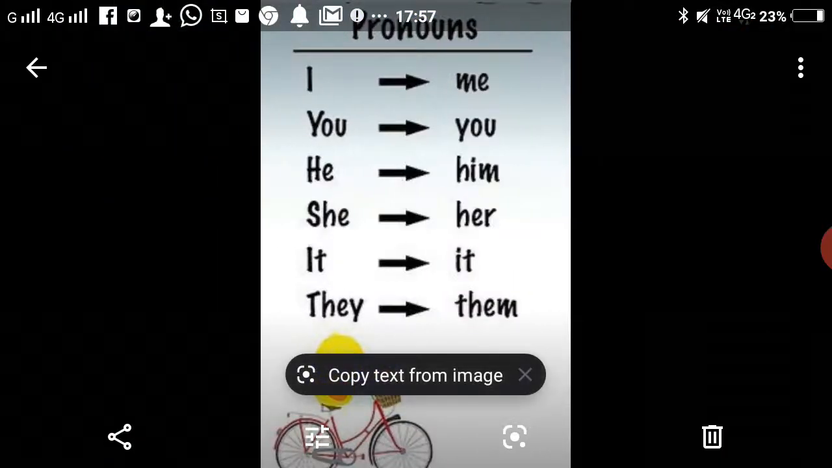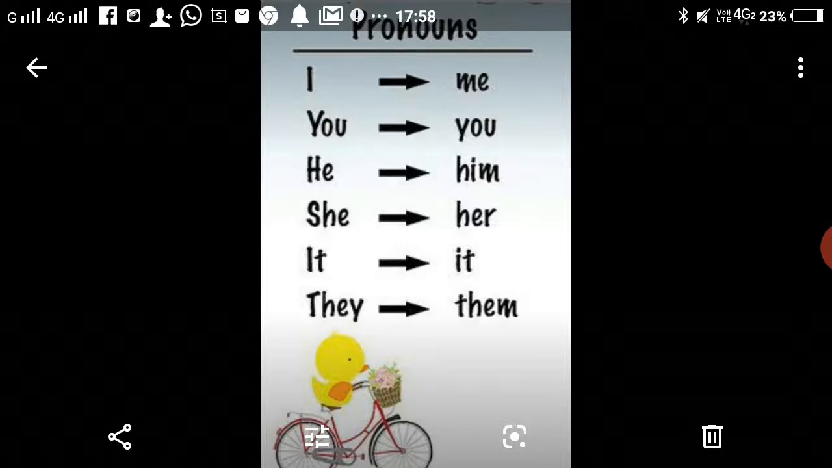Clear? Now pronouns, subjective and objective. Object for I is me, then you, he, him, she, her, it, they, them. Clear? I, me, you, he, him, she, her, it, they, them.